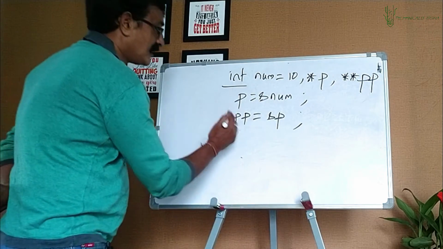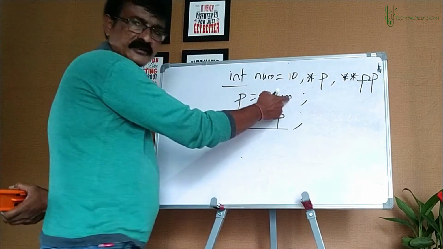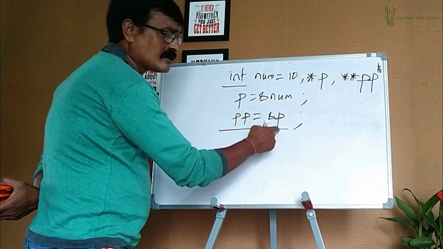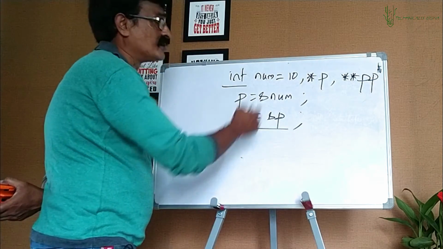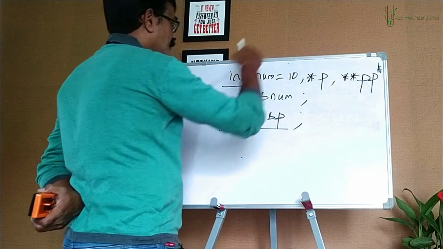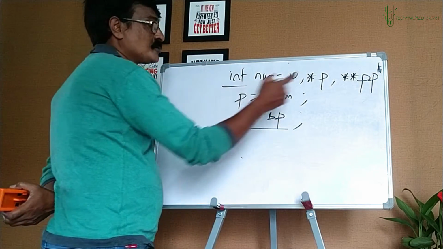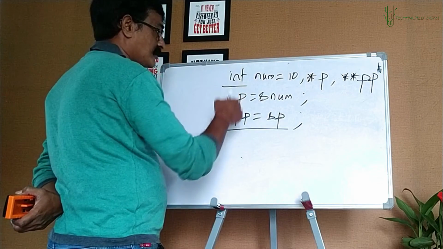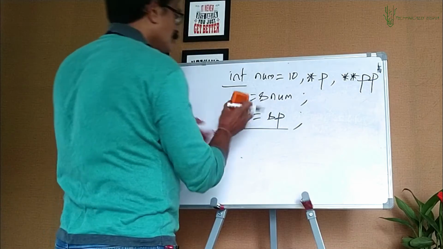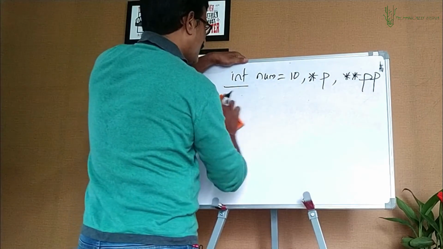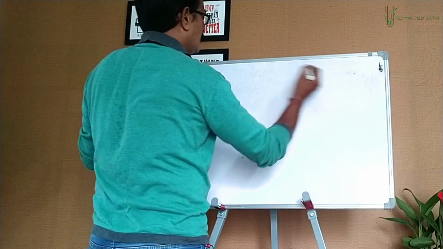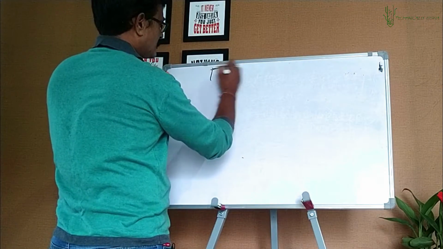Okay, now understand this line. This line is easy. This line you have already understood. Now pp is keeping the address of whom? P, which is an integer pointer. And remember we said pp is a pointer to another pointer of which type? Integer type. So pp keeps the address of an integer pointer. So p is an integer pointer and pp here keeps the address of p. Now let's do some quick translations. But before that, let me visually have the three variables in memory so that it becomes easy for us for translation. Let's say this is my num.